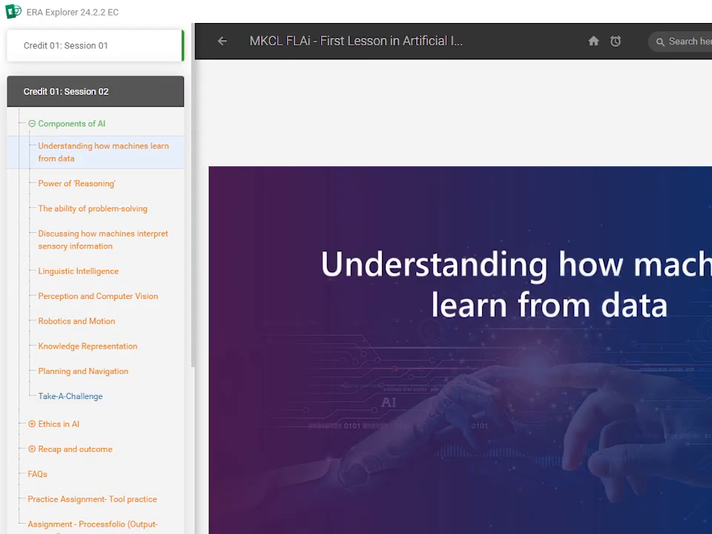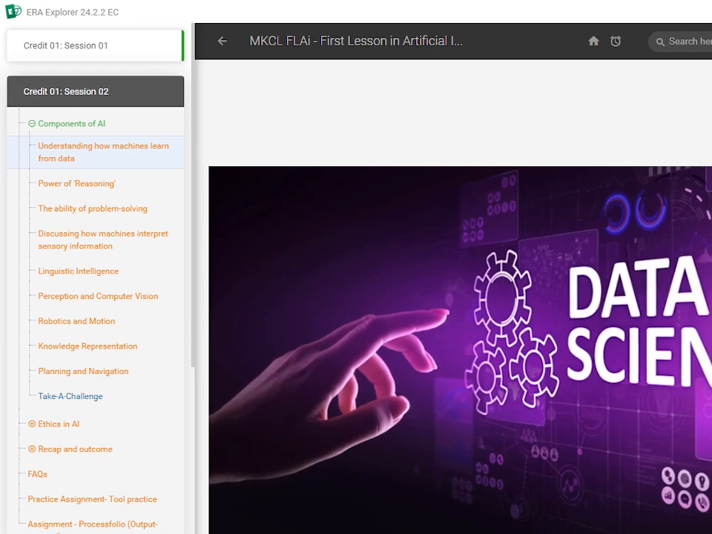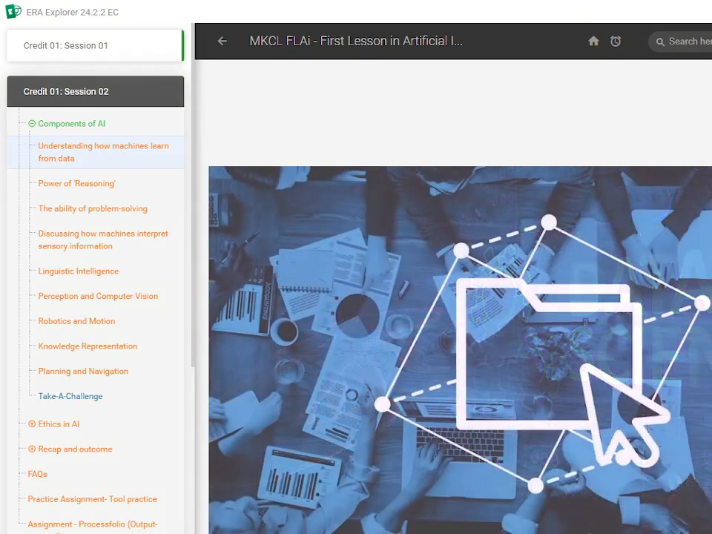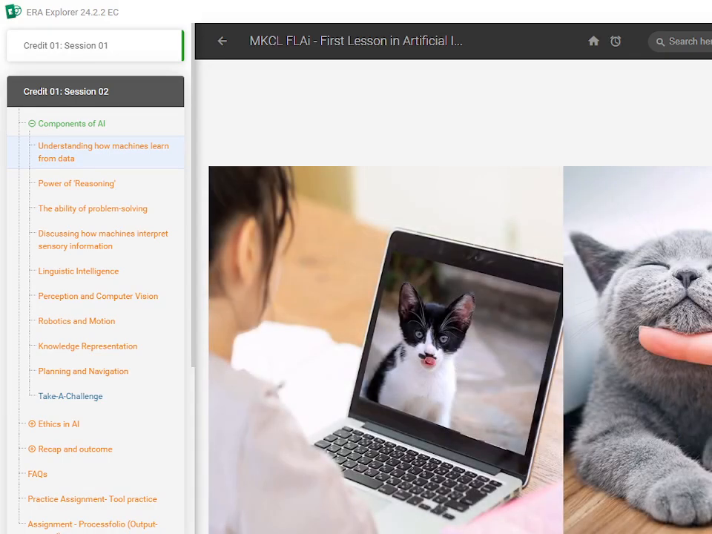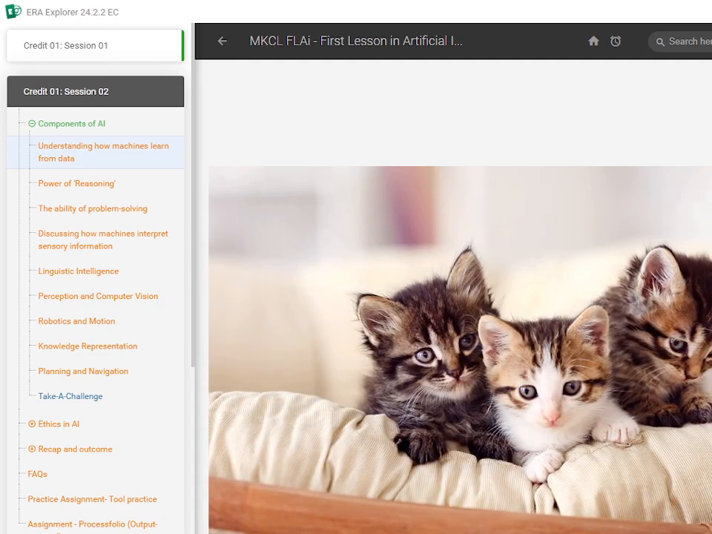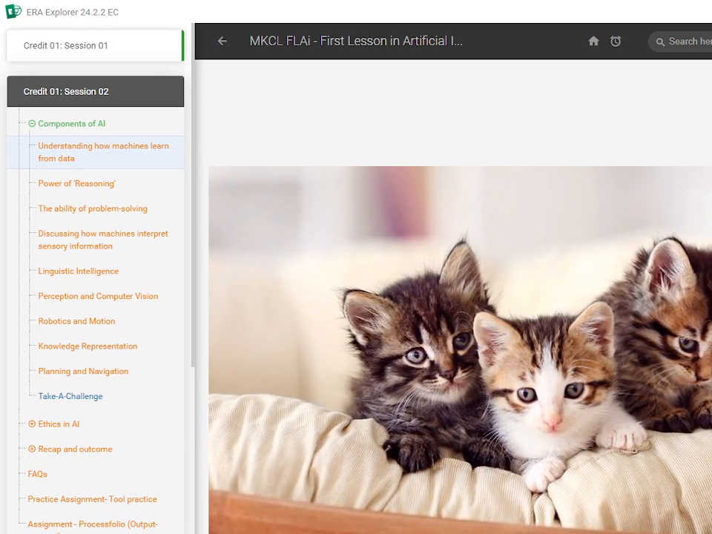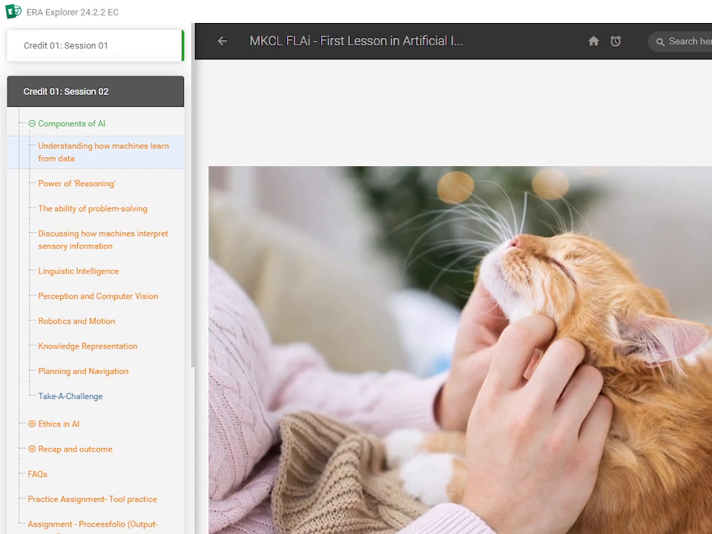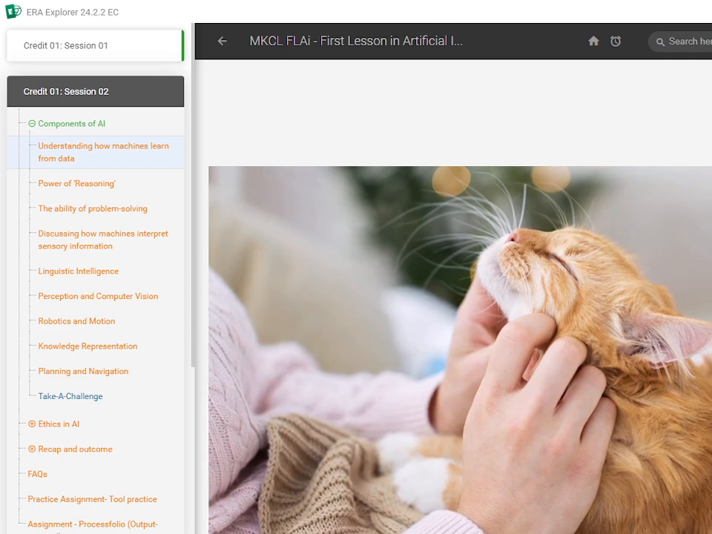Understanding how machines learn from data. When we say machines learn from data, it might sound a bit like science fiction, right? But it's actually a simple process once we break it down. Think about how a toddler learns to identify a cat. We show them pictures of different cats, and each time we say, "This is a cat." After seeing enough examples, the toddler starts to recognize cats on their own, even ones they have never seen before.